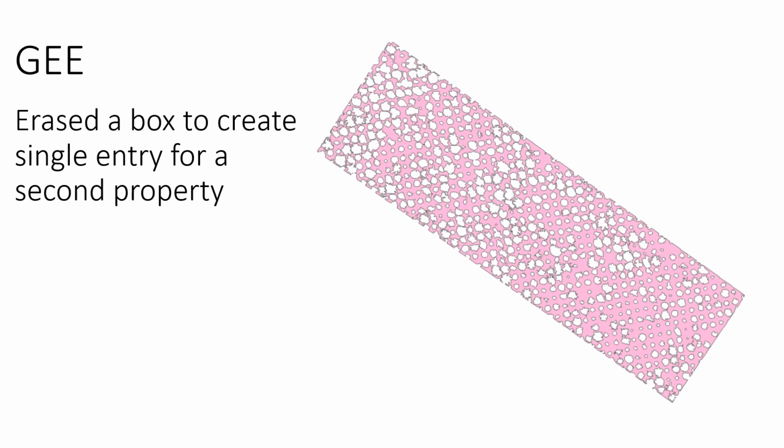Here is our placeholder polygon. As you can see, we just simply created a rectangle and then erased it with the polygons of the switchgrass. We would then merge this with the polygons into one shapefile.